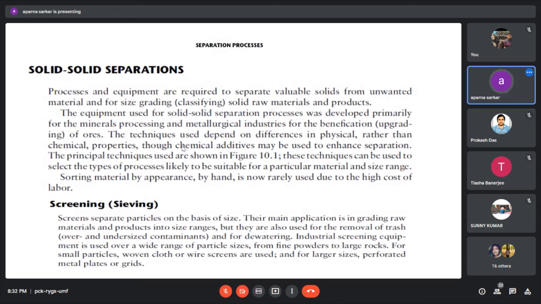Suppose we select the first separation, and it is a solid separation. We have to select such equipment that can only separate the solid part. Then you have to know which particle size we can separate by using this separator.